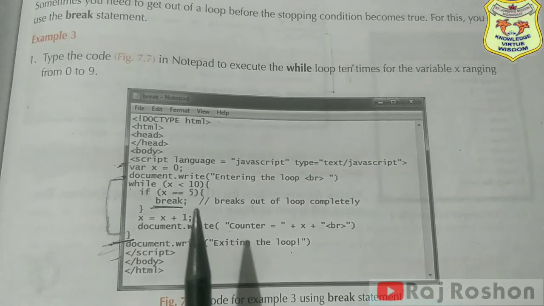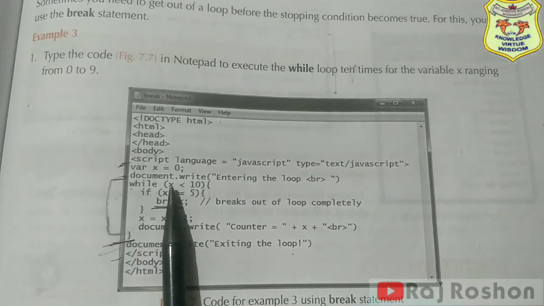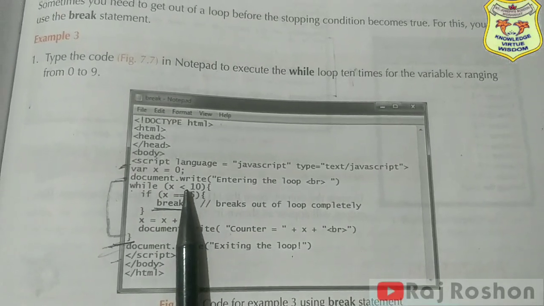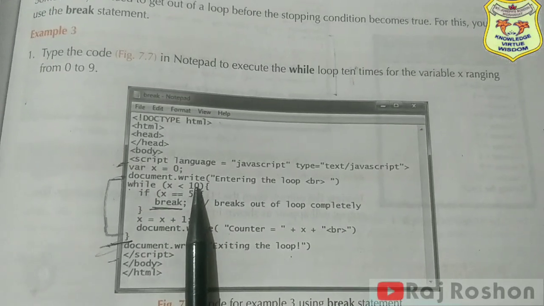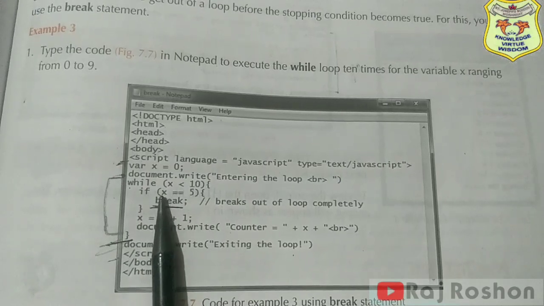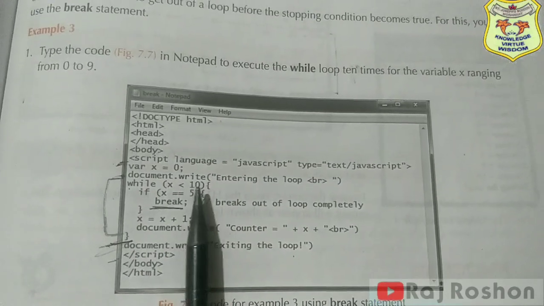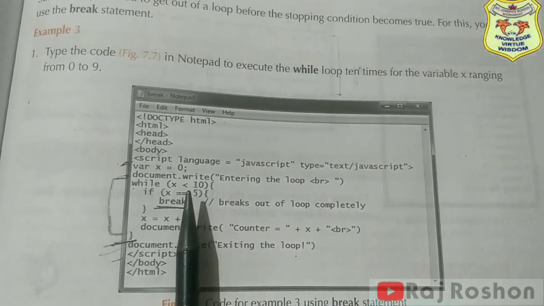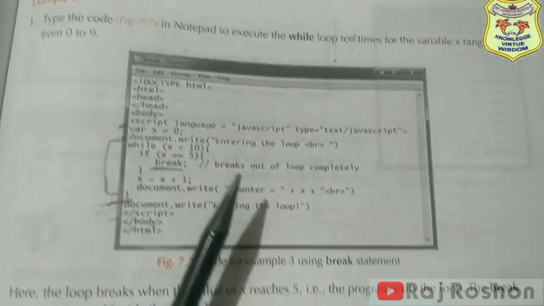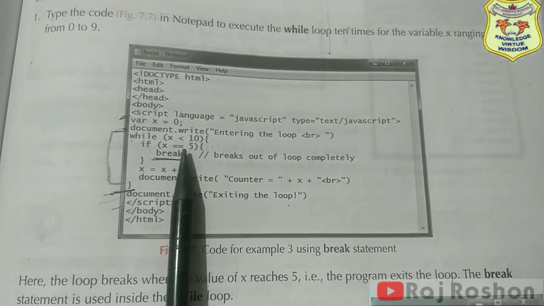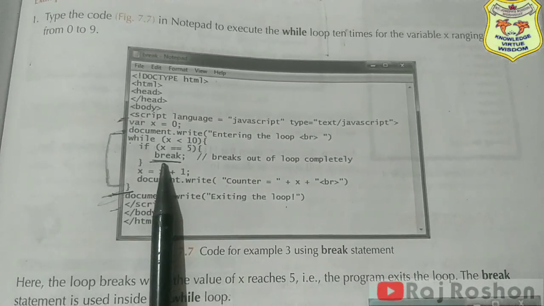So if you see the example, the while condition is while x is less than 10, it can be 9 also, but here again an if is given: if x is equal 5, break.